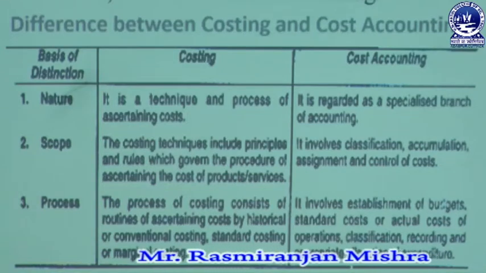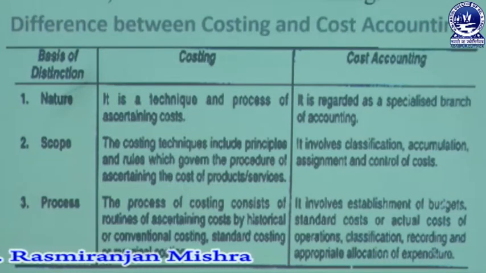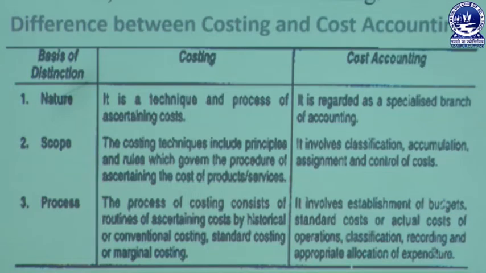The third part relates to the process. In case of costing, the process consists of a routine of ascertaining cost by historical or conventional costing, standard costing or marginal costing. Generally, the process of costing involves ascertaining cost by the historical cost, marginal costing or standard costing method.